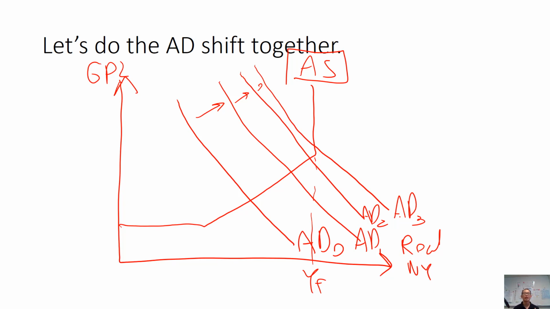And when you want to explain the multiplier, you could just say that when our AD shifts to the right because net exports increase, the first group of Singaporeans to receive a higher income will be those Singaporeans who are directly working in the export sector, those sectors that sell these electronic goods and provide these services to the rest of the world. Then when their income goes up by the amount of the rise in export revenue, they are going to spend a fraction of their income given by the marginal propensity to consume.